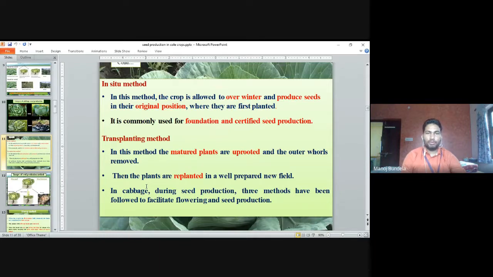It is commonly used for foundation and certified seeds. The in situ method is mainly used for foundation and certified seeds. It means we have to keep the plant in the field itself. We do not harvest the plant.